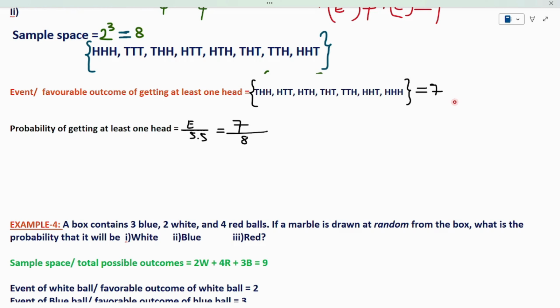Now we got the sample space as well as the event. Simply, we have to substitute in the probability formula. The probability of getting at least one head is equal to event by sample space, or favorable outcomes by sample space. My event is 7, my sample space is 8. So the probability of getting at least one head is 7 by 8. In this manner, we have to solve any problem in the probability concept.